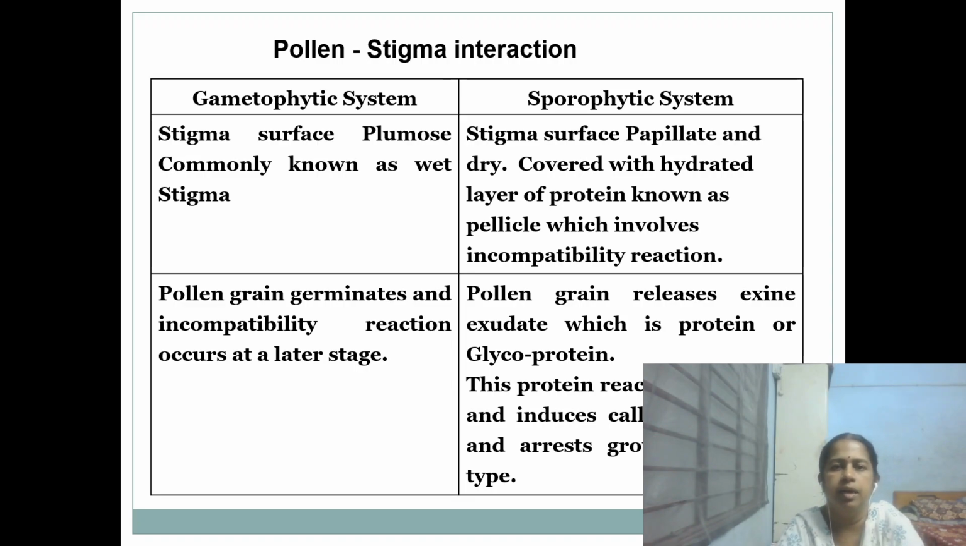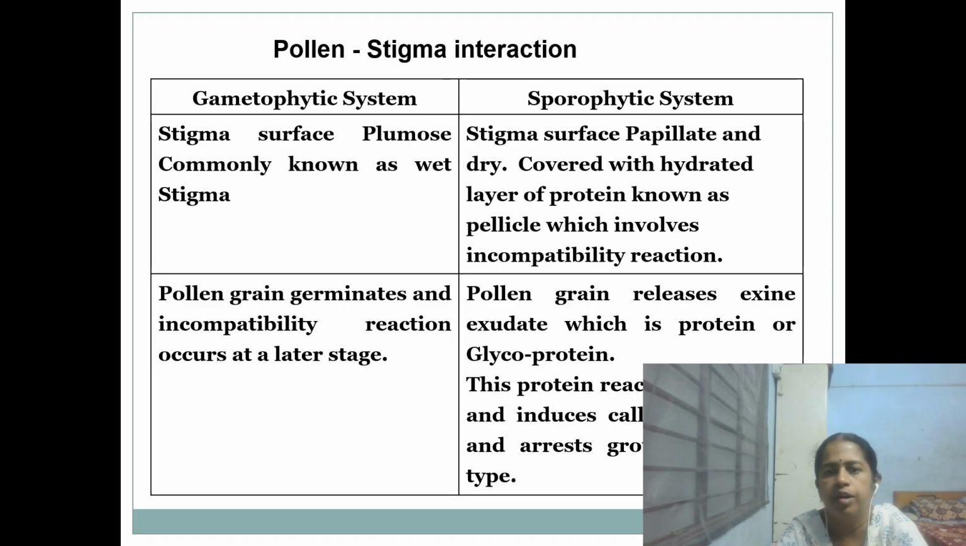So pollen stigma interaction is reported in both the gametophytic and sporophytic systems. Here the stigma is plumose and commonly wet, so the reaction will be there only in the stylar region. In case of the sporophytic system, it is papillate and dry and it is covered by a hydrated layer of protein known as pellicle, which is involved in the incompatibility reaction. The pollen grain germinates and the incompatibility reaction occurs at a later stage in case of the gametophytic system.